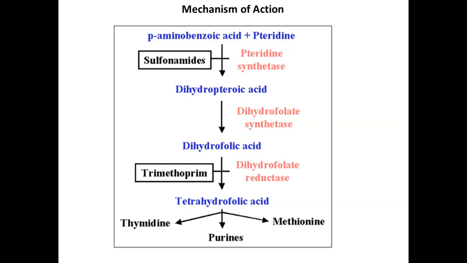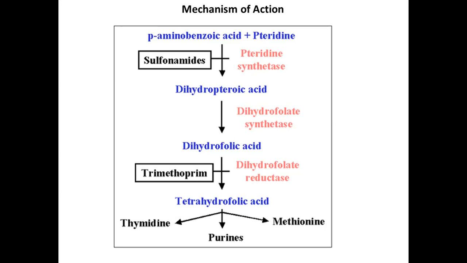This dihydropteroic acid is a substrate for the enzyme dihydrofolate synthetase to synthesize dihydrofolic acid, also called DHFA. This DHFA will serve as a substrate for the enzyme dihydrofolate reductase, DHFR, to form tetrahydrofolic acid, THFA. And tetrahydrofolic acid further synthesizes thymidine, purines, and methionine. So it is going to synthesize DNA and RNA. This is the general flow of the mechanism of synthesis of folic acid and DNA in the bacteria.